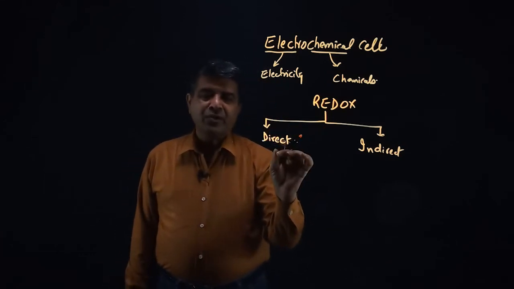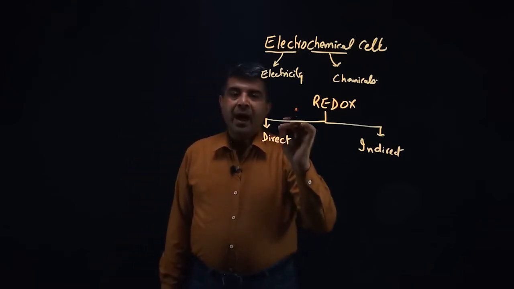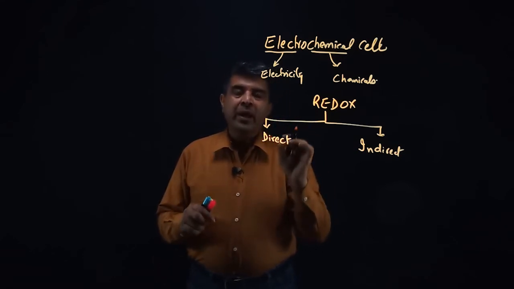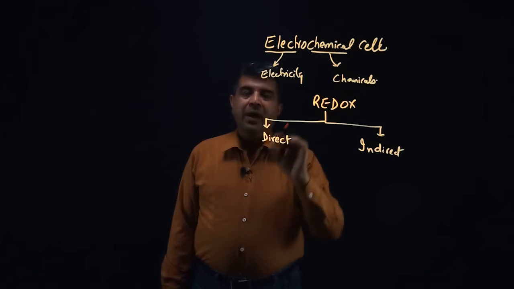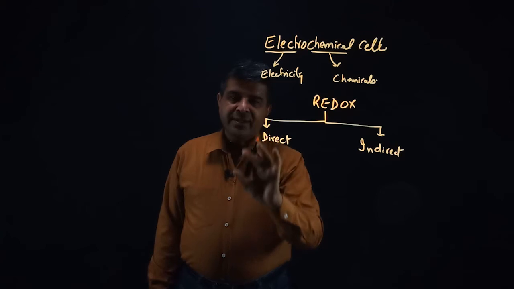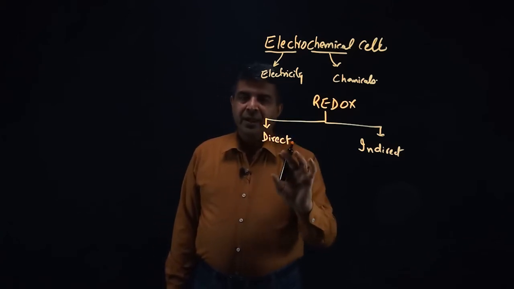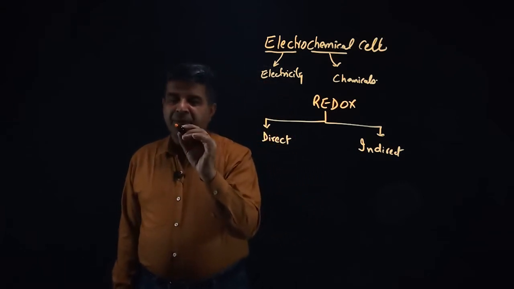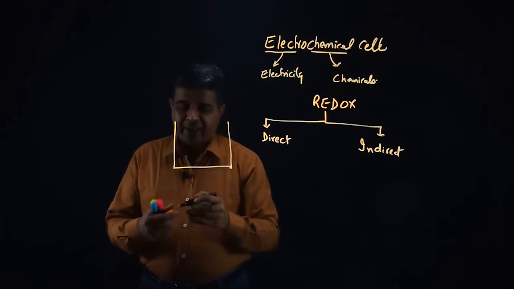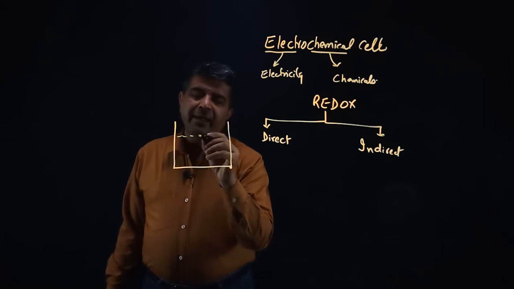Now in direct redox reaction, both reduction and oxidation reactions occur at same place and there is no conducting medium or a wire required for transfer of electrons. Then such a reaction would be termed as direct redox reaction. Now let's try to elaborate this one. So say this is a beaker, and in this beaker I have taken say nickel sulfate solution, and nickel sulfate solution would be green in color.